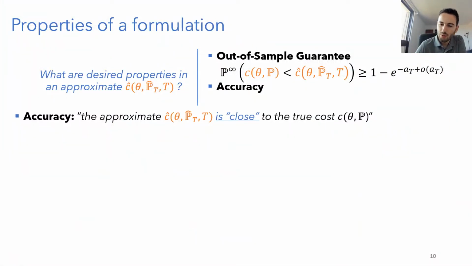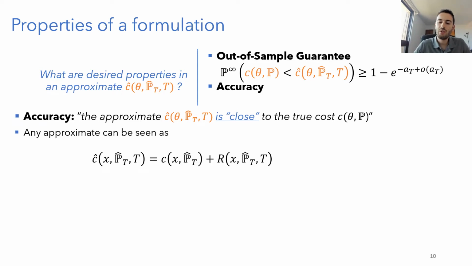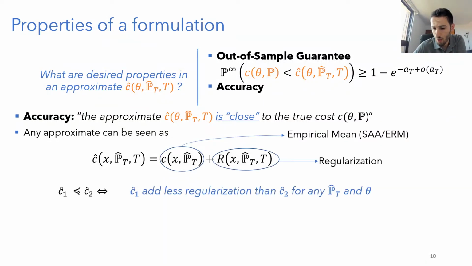Now the second property. So the first property is what I desire in my approximation. Now the second property, which is accuracy, is how I can compare two different approximations, and I want to compare them by the closeness to the true cost. So what is closeness to the true cost? We can define this formally in many ways. And the way we choose to define it is through regularization. So any approximation can be written as a sum of the empirical mean plus some term that I would call the regularization. This is exactly the regularization that we saw in the example. So empirical mean plus regularization.